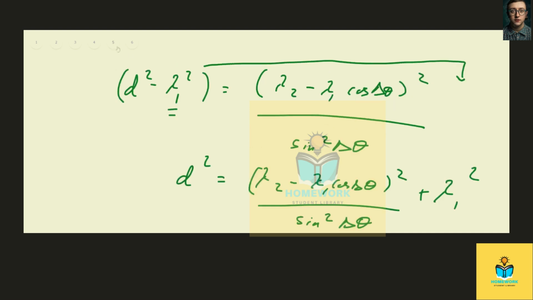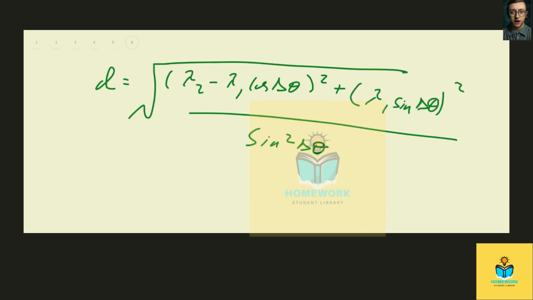So all we did is to combine this by multiplying the numerator and the denominator by sine squared delta theta. And so the next portion is to plug in the specific numbers.